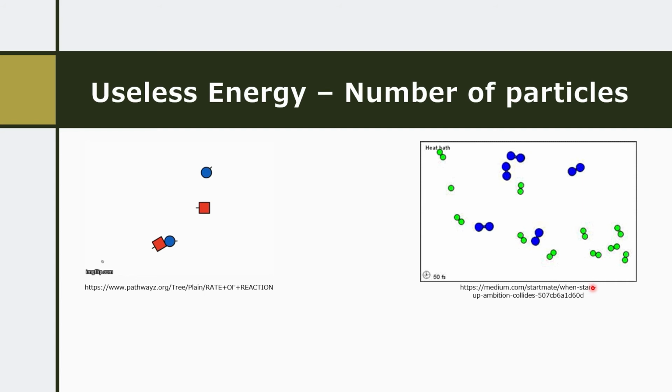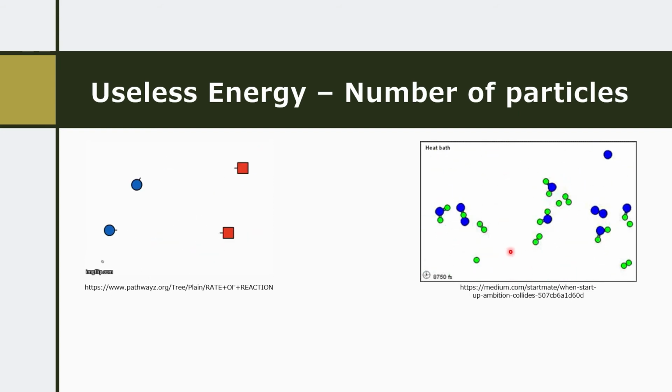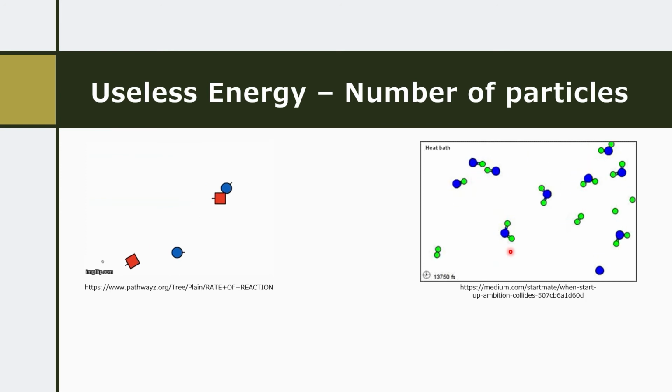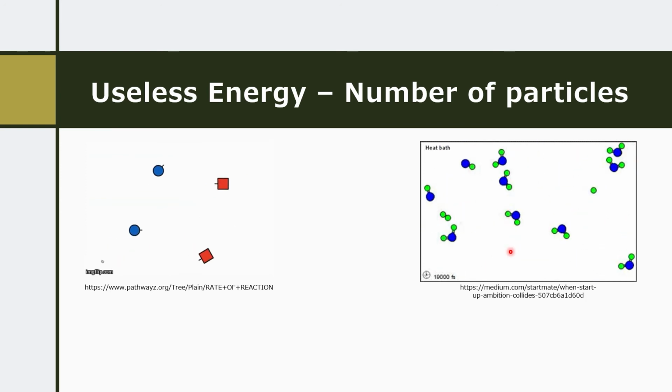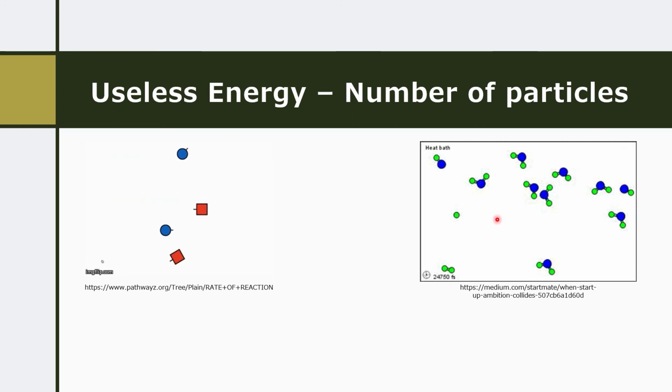Now, when they're sitting there at the beginning, each of those particles has a degree of random, moving energy. However, as they react and come together and the number of particles decreases as they form water particles, the amount of random or moving energy that all those particles have in total has decreased.